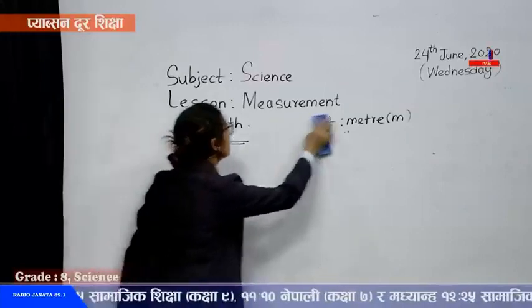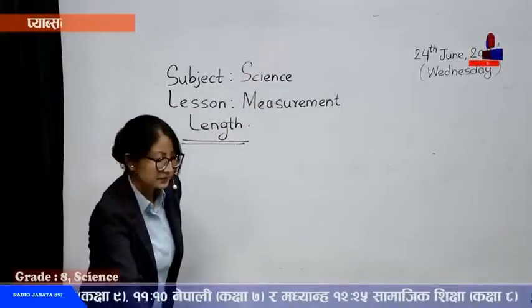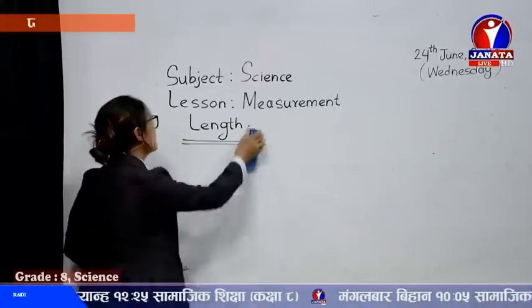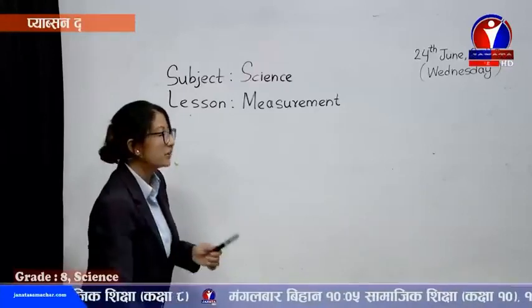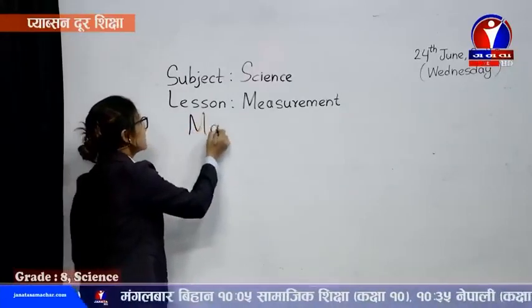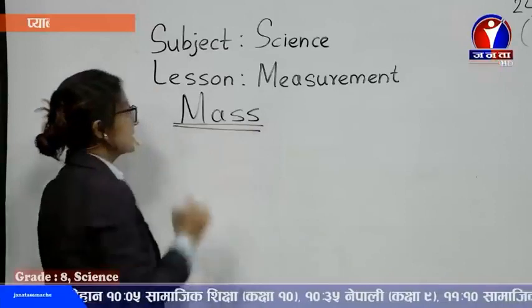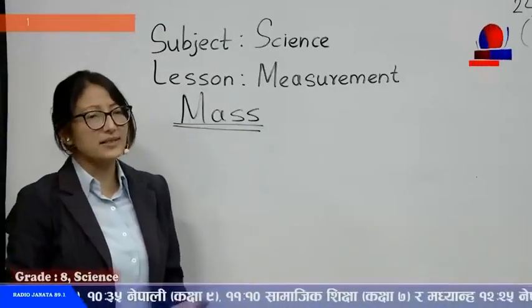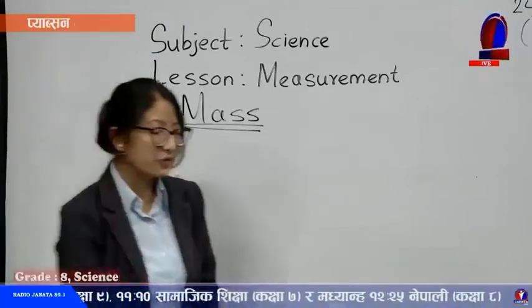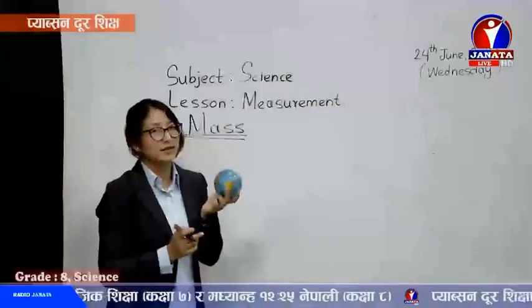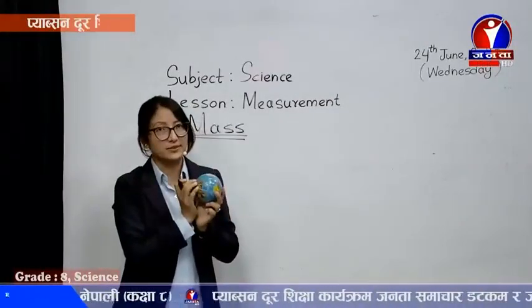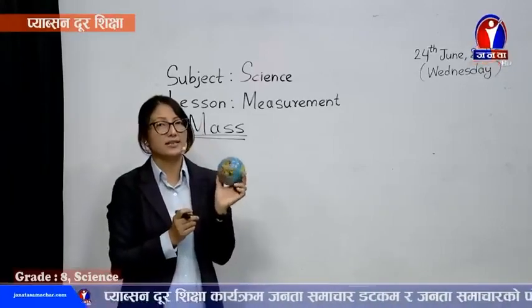Another topic is mass. What do we have in mass? It is simple to define. In previous classes also you have already learned the definition. Mass is simply the amount of matter. For example, a material like this, a ball: how many atoms are here, and the mass of those atoms, that is called its mass, the amount of matter present in it.